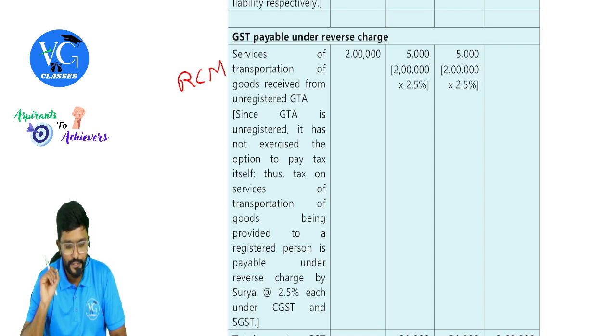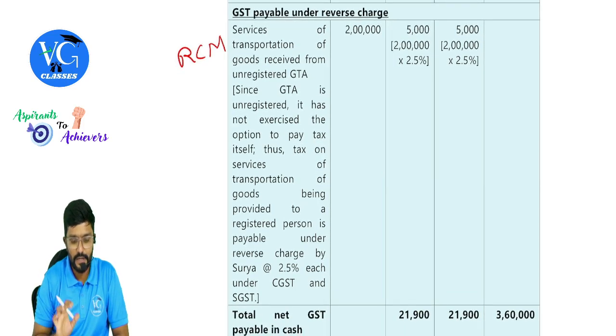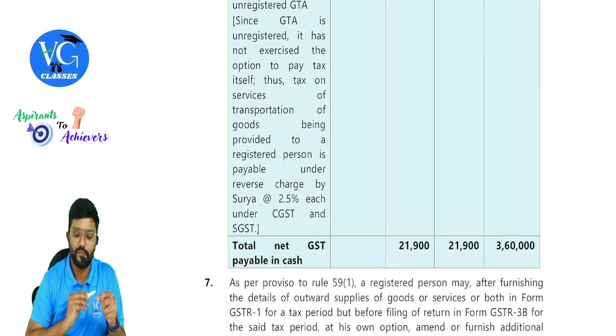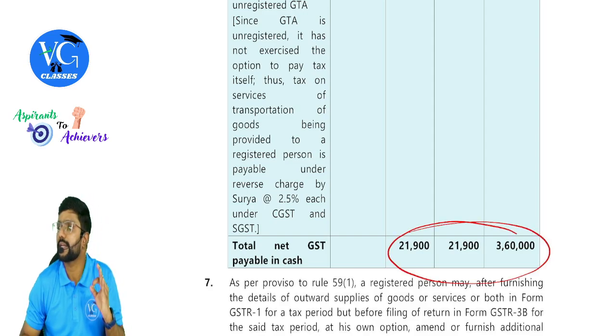Services of transportation of goods received from unregistered GTA. Since GTA is unregistered, it has not exercised the option to pay tax under forward charge itself. Thus, tax on services of transportation of goods being provided to a registered person is payable under reverse charge at 2.5% of CGST and SGST each, guys. So we have to add it. So finally we will get how much has to be paid through electronic cash ledger.